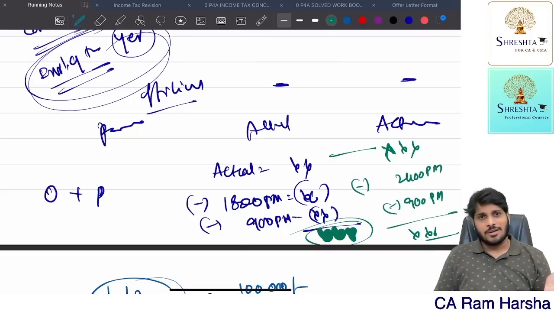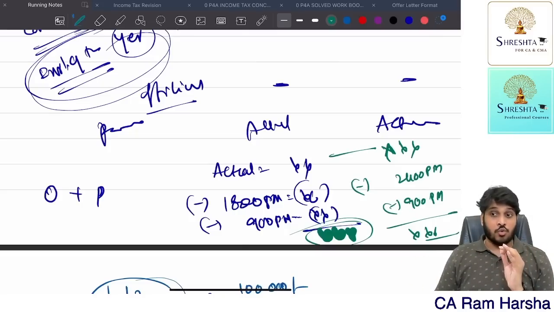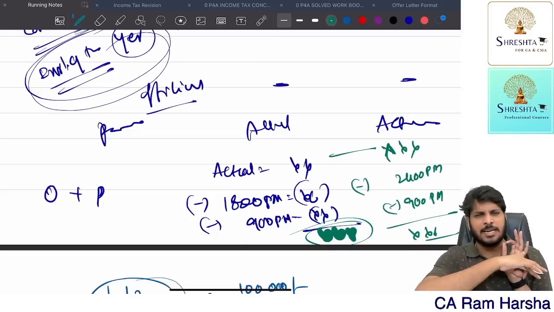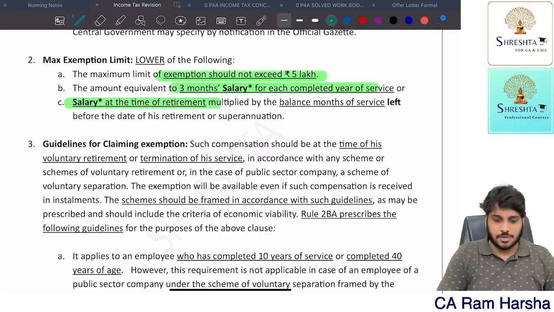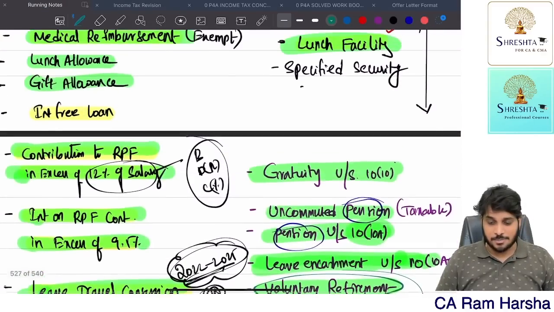Car is over. Suppose the employee is given two or more than two cars, able to understand? For any one car, we will apply this rule. The remaining cars which the company gave, we will treat as if they are for completely personal purpose. That's it. So the car related principle is over. Motor car related principle is over.